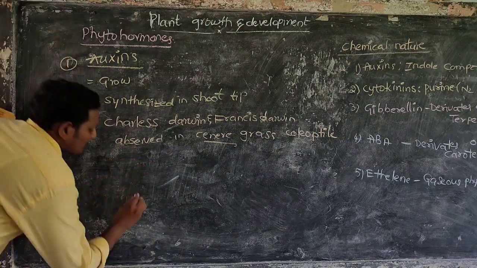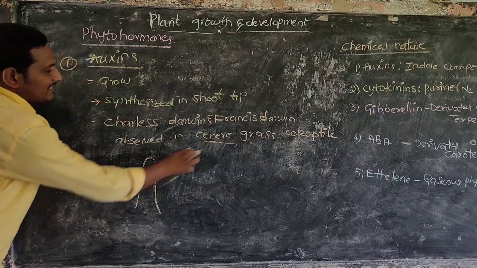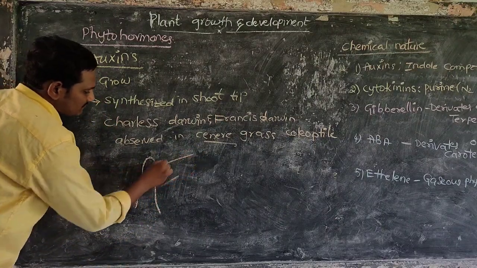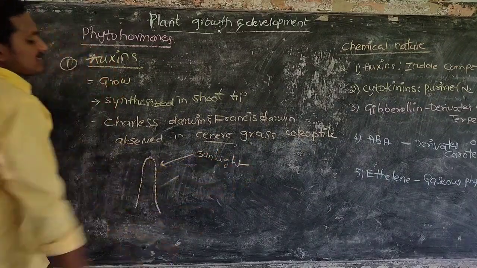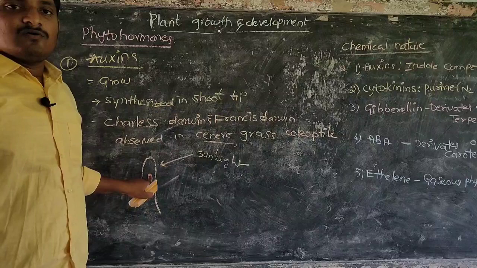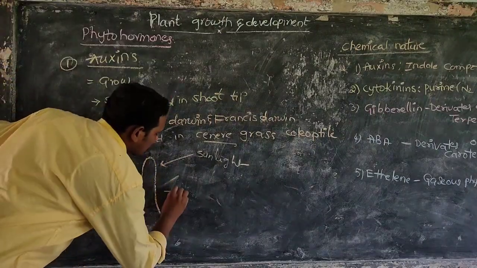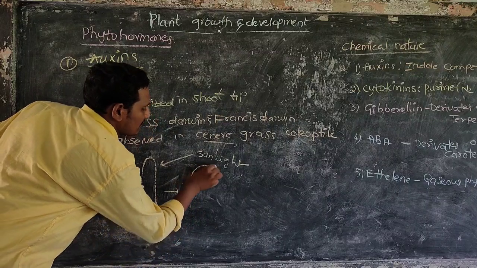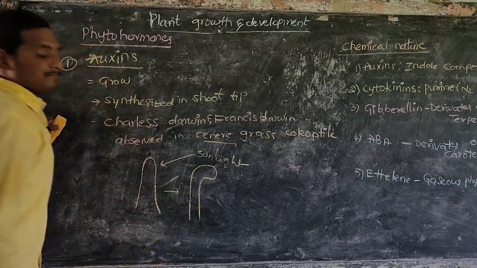How? This is the coleoptile. Sunlight was given to the coleoptile of canary grass, and the coleoptile bent towards the sunlight. Why?